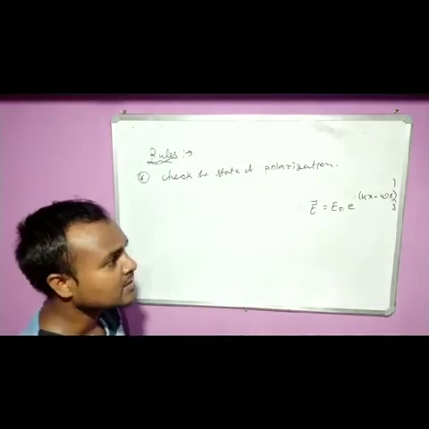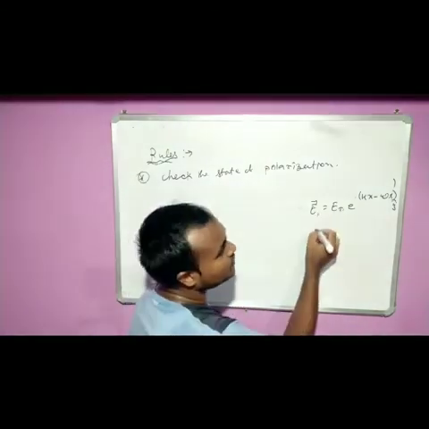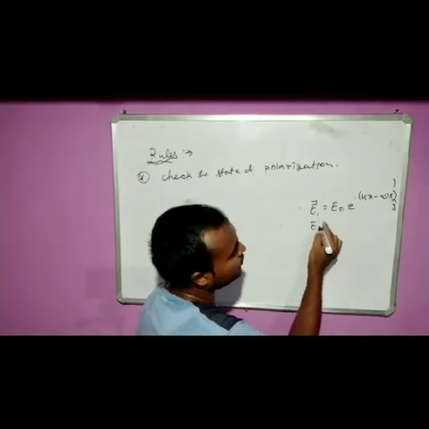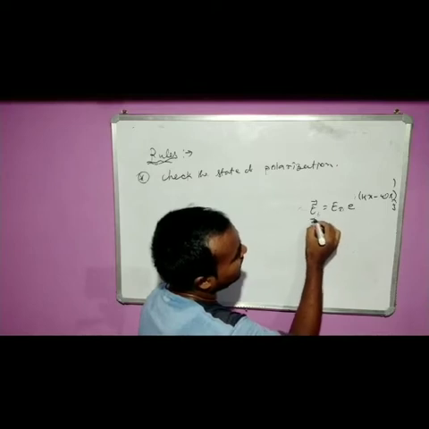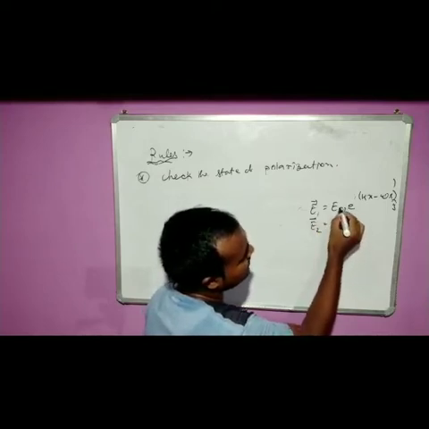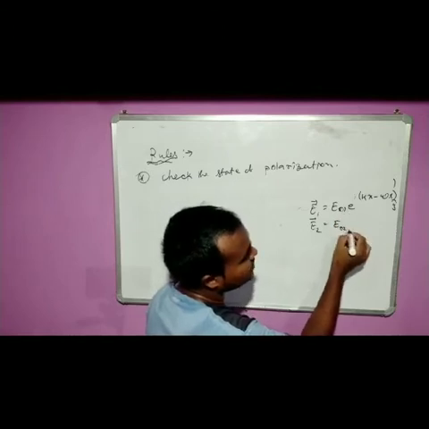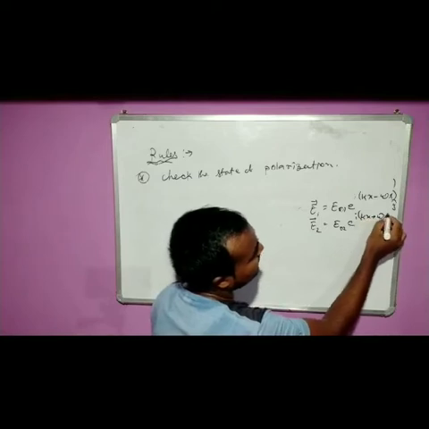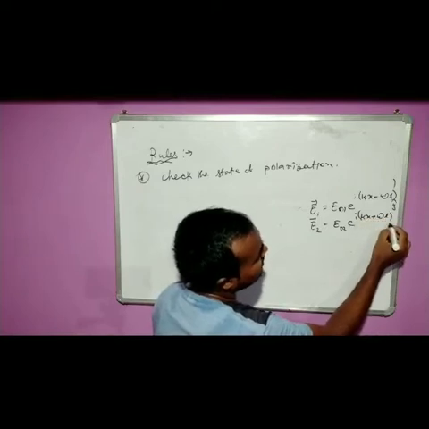Clear? Sometimes it will be given as E1, because two components of electric field will be given. So E2 will be suppose E01 and E02, e raised to the power iota kx plus omega t, and that is suppose along i direction.